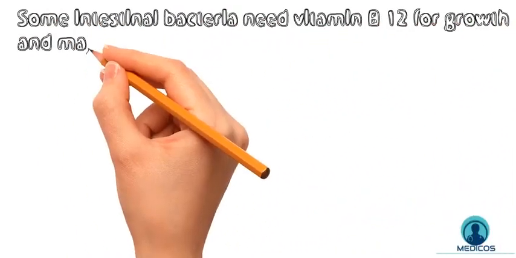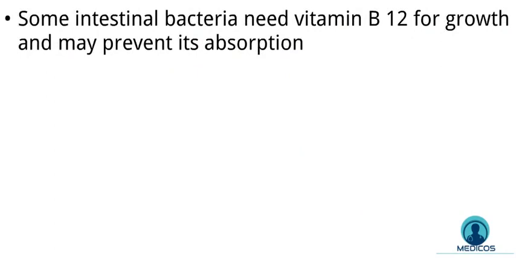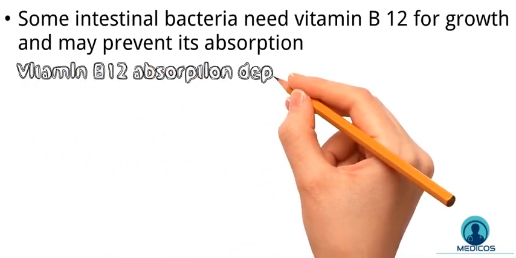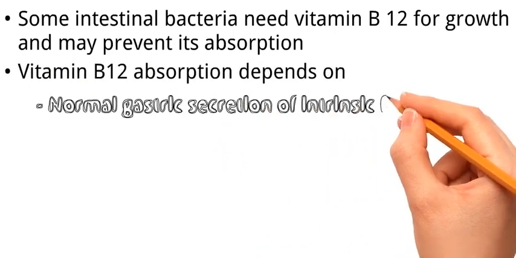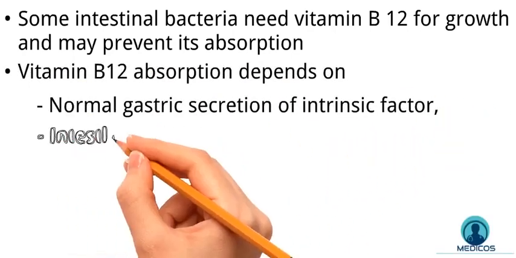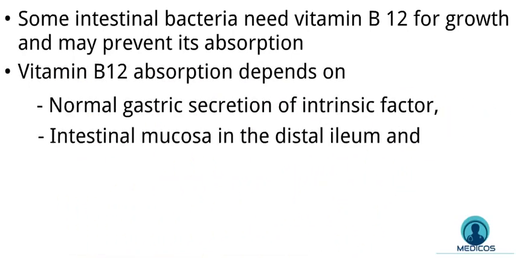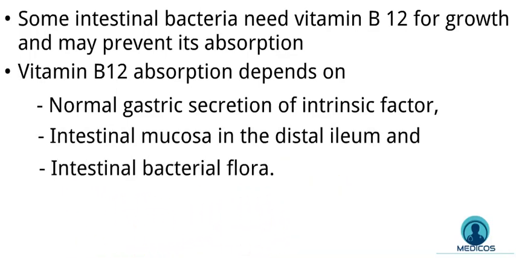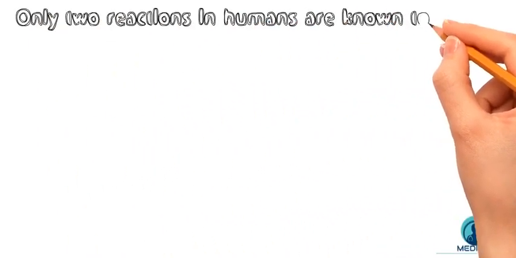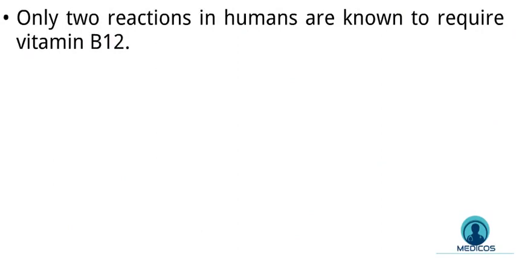On the other hand, some intestinal bacteria need vitamin B12 for growth and may prevent its absorption by competing for it with intestinal cells. Intestinal bacterial overgrowth is associated with intestinal strictures, diverticula and blind loops. Vitamin B12 absorption therefore depends on normal gastric secretion of intrinsic factor, intestinal mucosa in the distal ileum and intestinal bacterial flora. Only two reactions in humans are known to require vitamin B12.